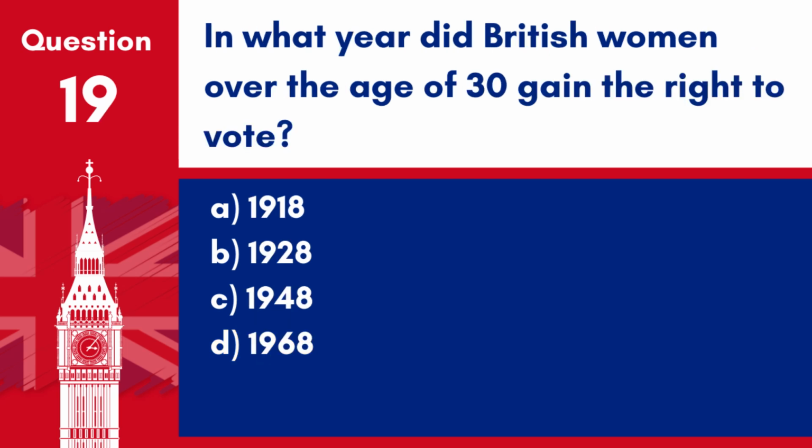Question 19. In what year did British women over the age of 30 gain the right to vote? A. 1918. B. 1928. C. 1948. D. 1968. Answer: A. 1918. British women over the age of 30 gained the right to vote in 1918.